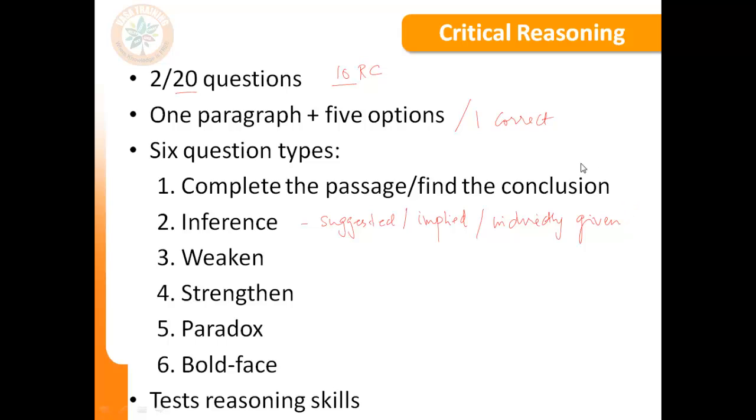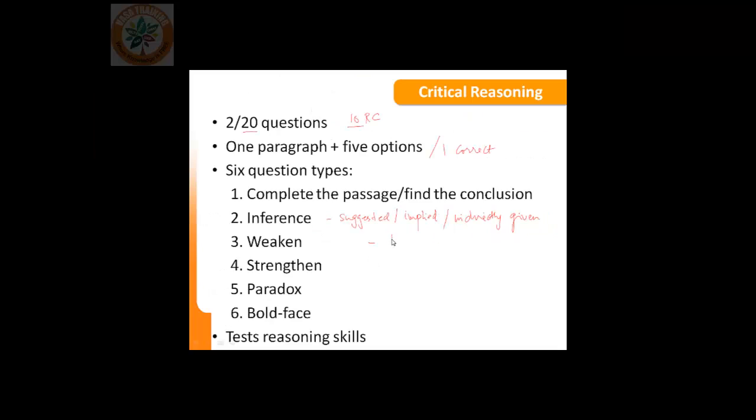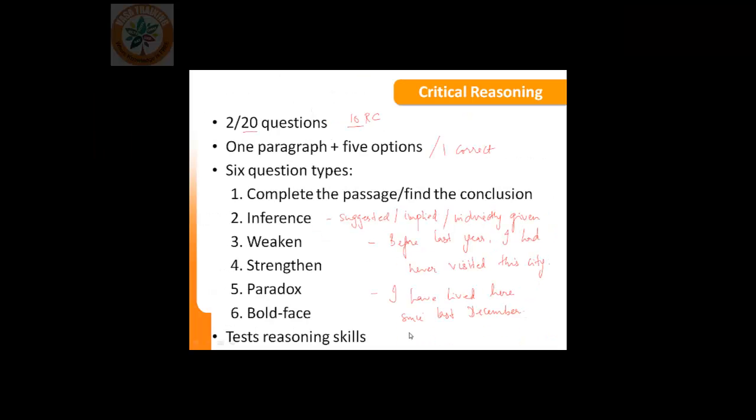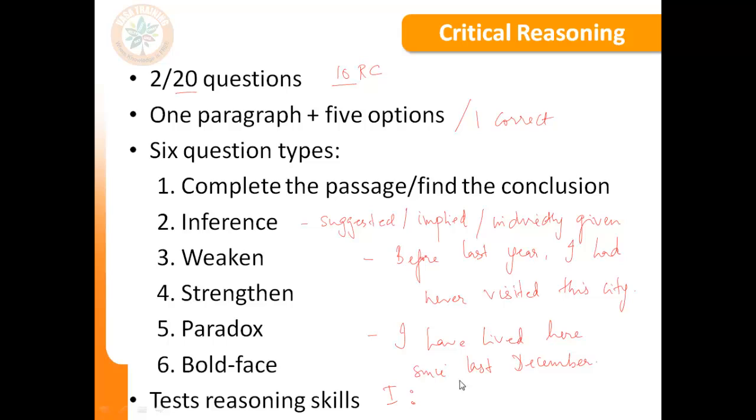I'll give you a very simple example. If I say, before last year, I had never visited this city. The inference is, I have now visited this city, right? Or another way of putting it, if I say, I have lived here since last, say, December. The inference is, before last December, I was living elsewhere. I was not living here.